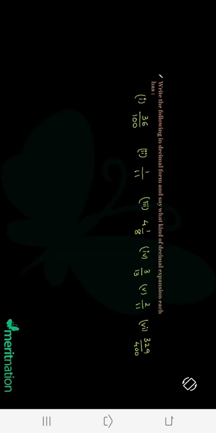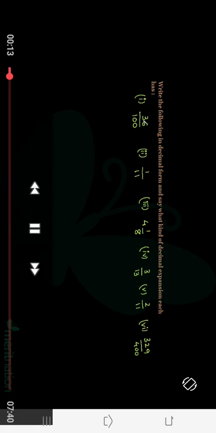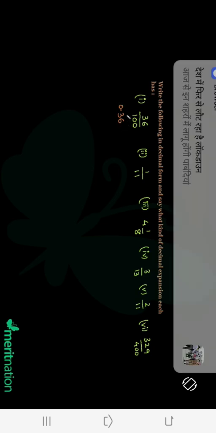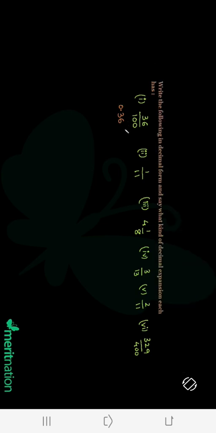Hi there. Well, here they are asking to write the following in decimal form and say what kind of decimal expansion each has after 2 decimal places. So we can also add that the decimal expansion is terminating and hence it's a rational number. Well, what if the decimal expansion does not terminate? Look at the second one, which is 1 upon 11.